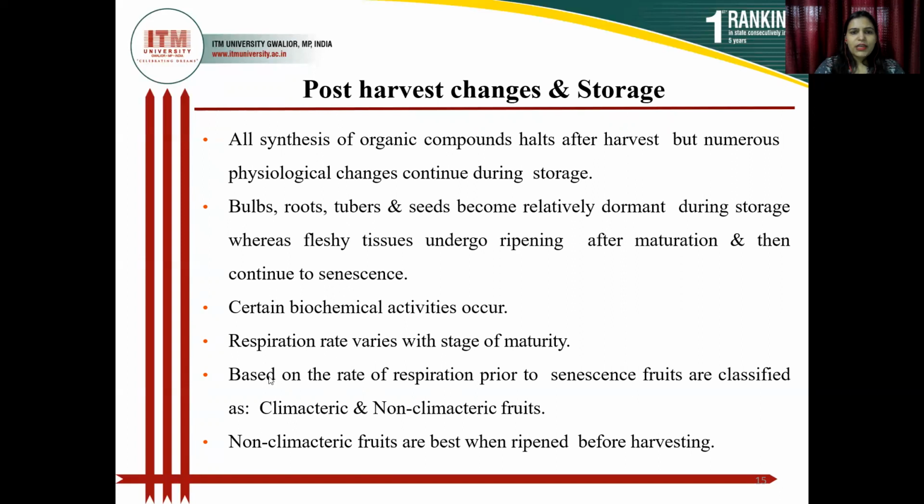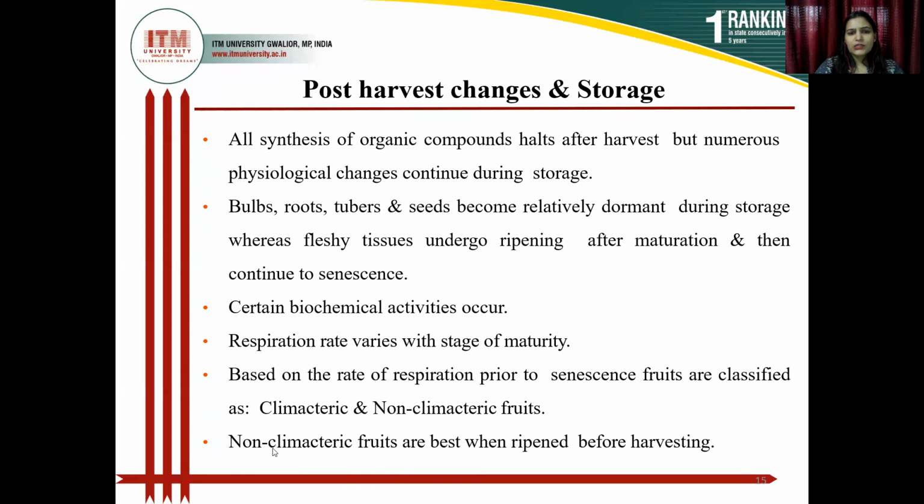Certain biochemical activities occur, and the respiration rate varies with stage of maturity. Based on the rate of respiration prior to senescence, fruits are classified as climacteric and non-climacteric fruits.